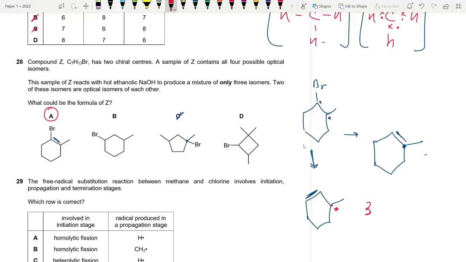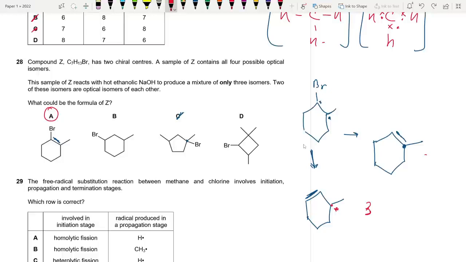Why isn't B the answer? Because if you do break this, you can either go here, then you have a chiral carbon, you get two compounds, or you can go here. You are not restricted, so you get two compounds there as well. So in total, you're getting four compounds for B. C is excluded from the beginning.